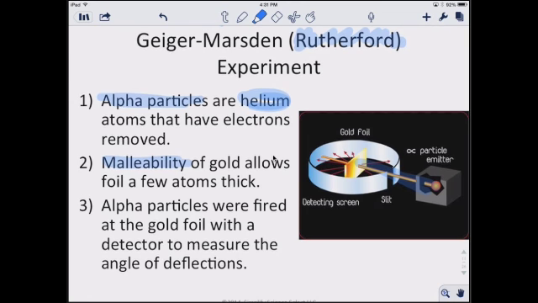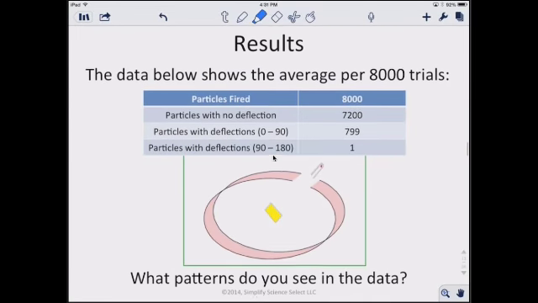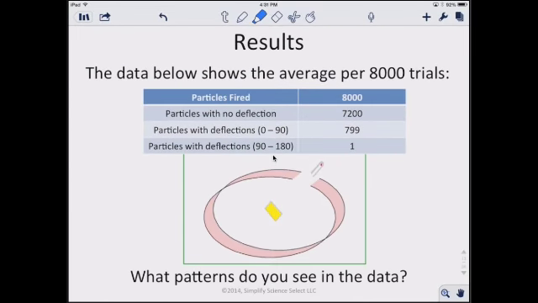The alpha particles were fired at the gold with a detector screen around it, so they could see where the particles were going to go and measure the deflection, how much these alpha particles bent. The data shown down here is the average per 8,000 trials.